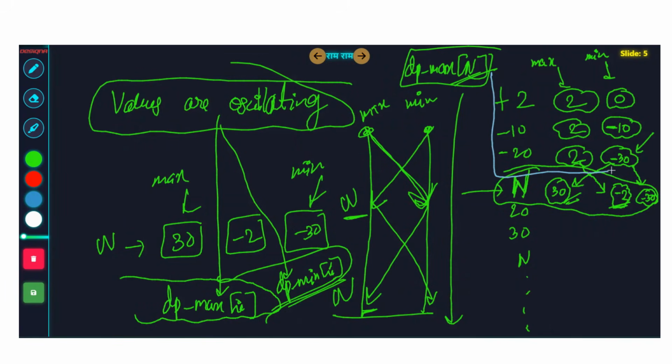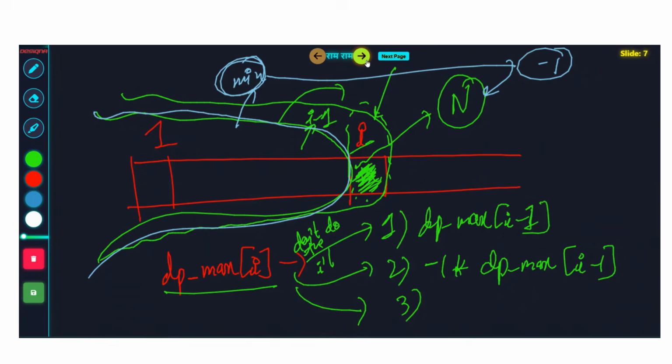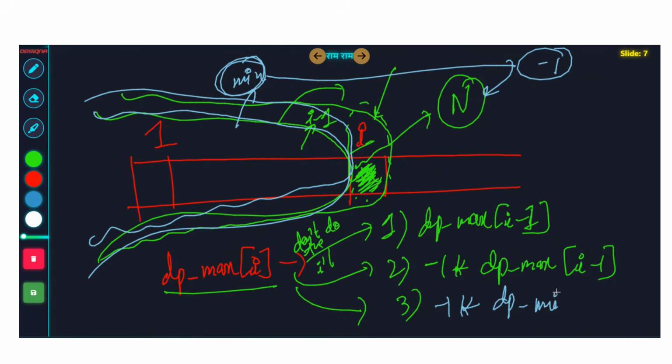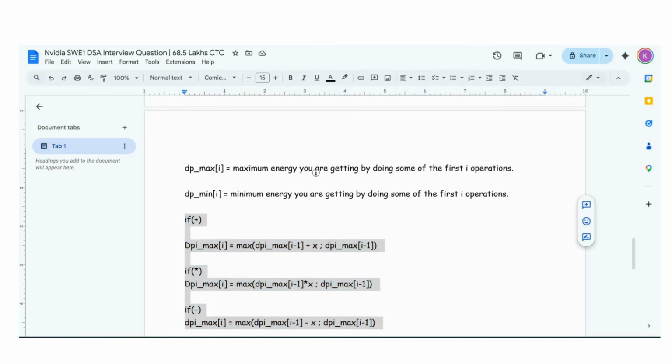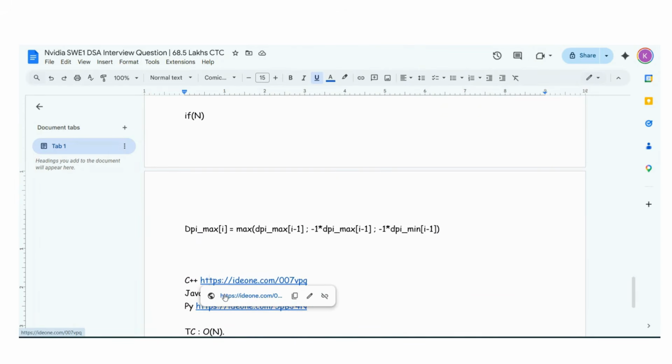For example, if this was your I minus 1, what was the most minimum value you could get? Minus 30. But if you multiply minus 30 by minus 1 at this ith operation n, it becomes 30, which is the maximum. So another option is minus 1 multiplied by the minimum value which you can get by doing options optimally from 1 to I minus 1. Minus 1 multiplied by dp of min I minus 1. So that is why you need to calculate dp min also from 1 to I minus 1 as you are calculating dp max. Both of them need to be calculated at the same time in the for loop. Okay, simultaneously. So guys, that's it, and the problem gets solved in O of n time, right? And yeah, you get a 68.5 lakh CTC also.